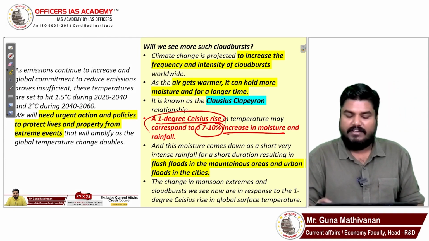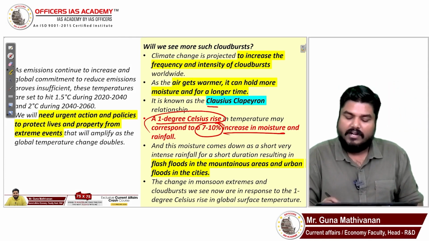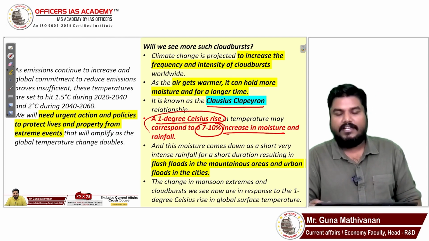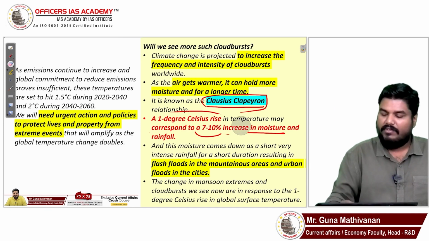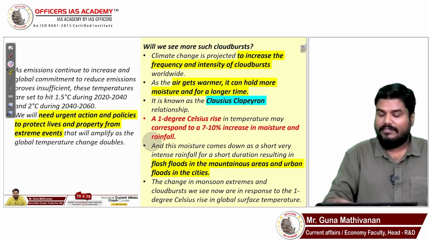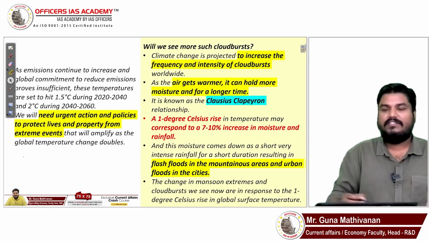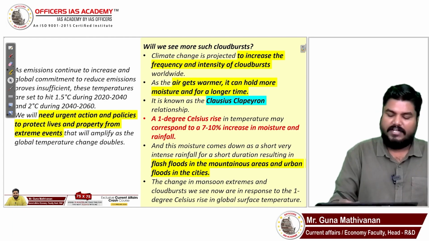That relationship is given by a geography model called the Clausius-Clapeyron relationship. You need not remember this. Maybe geography optional students might know it. I do not know. It's a model which gives this relationship. Just remember this relationship, that is sufficient.